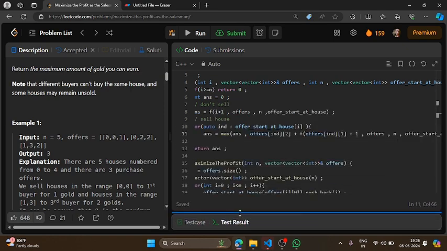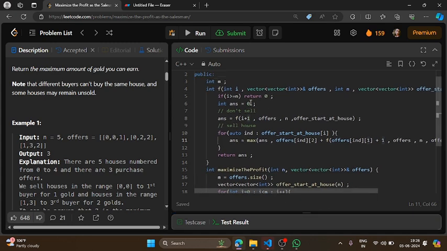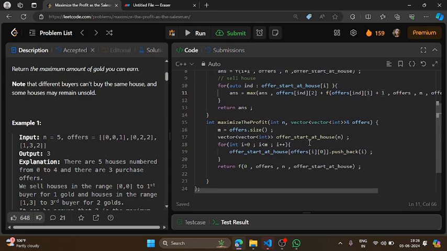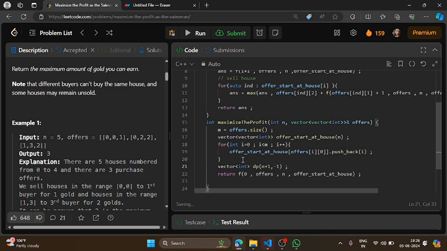Now if I run it further, it will give time limit exceeded. So let me apply DP first. Here let me create a DP vector which will be of size n plus 1, and initially let's store -1. Now I will simply pass it.